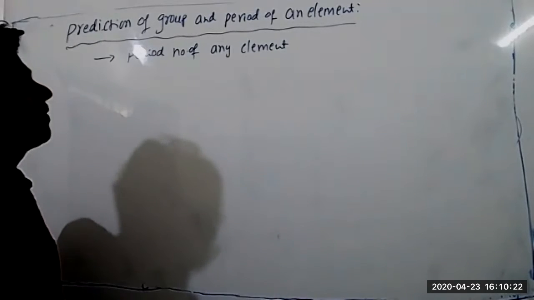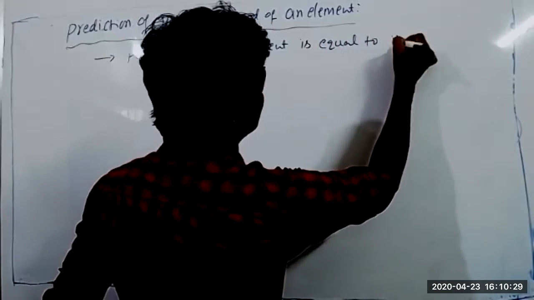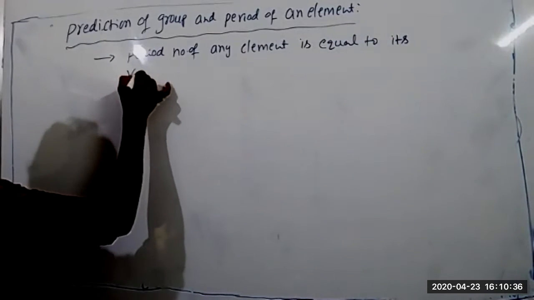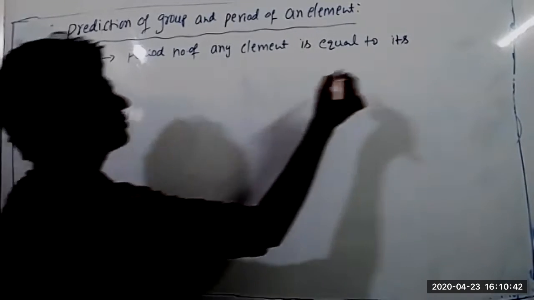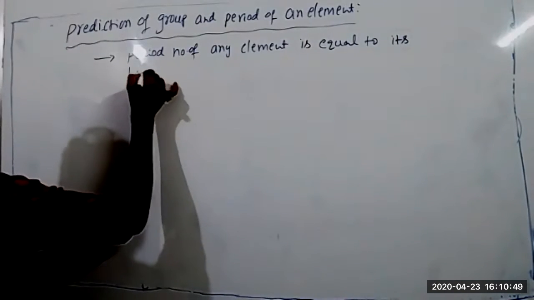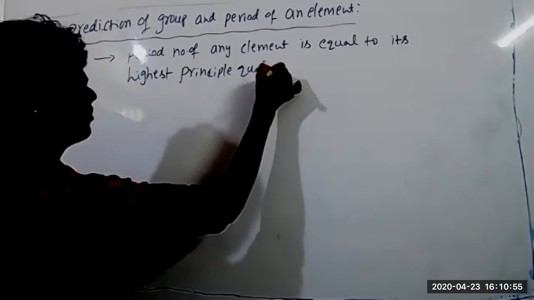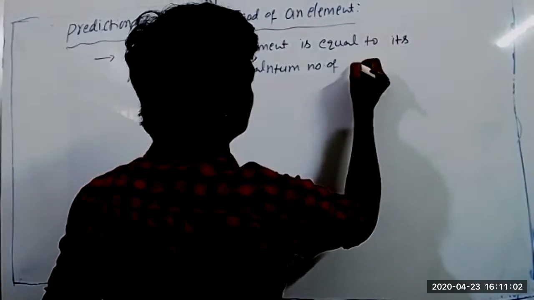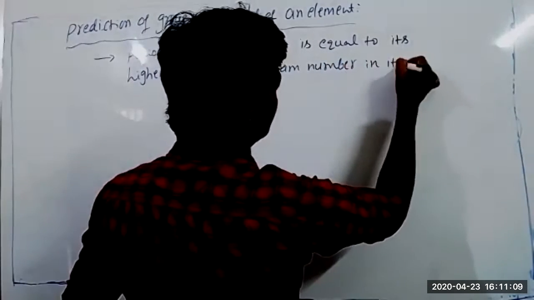Period number of any element is equal to the highest principal quantum number in its electronic configuration.